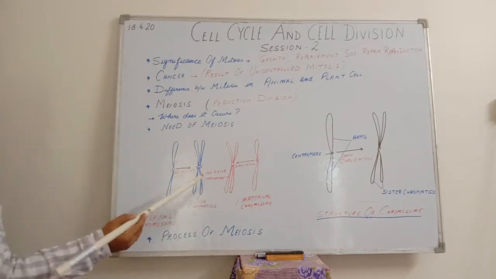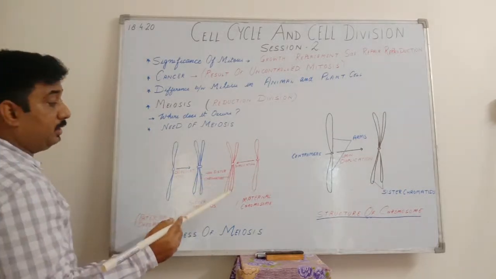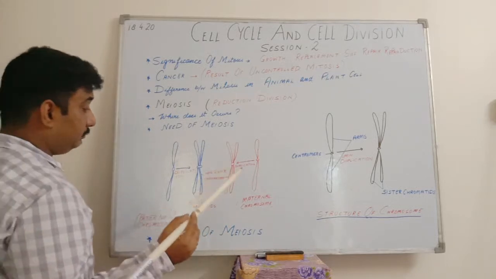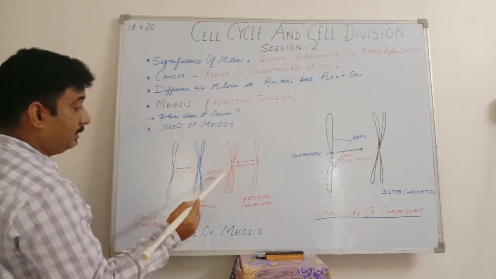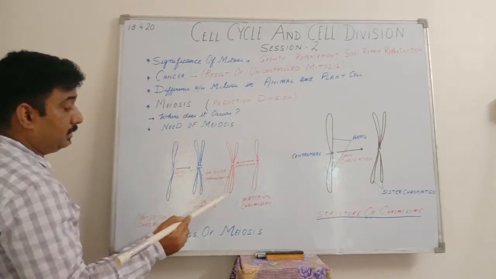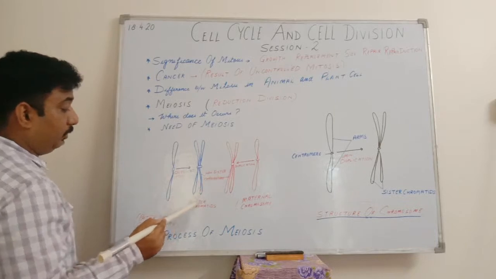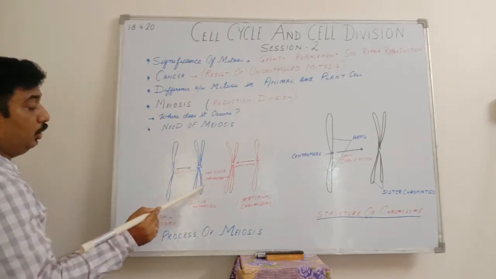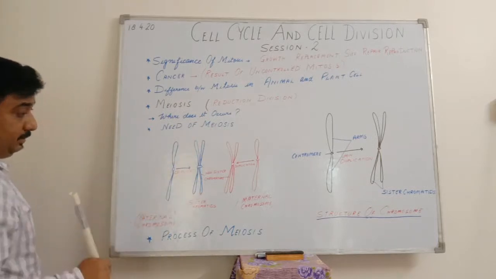That is why I have made it with different colors, to differentiate it. Now, the chromatid from this maternal side and the chromatid from the paternal side are called the non-sister chromatids.